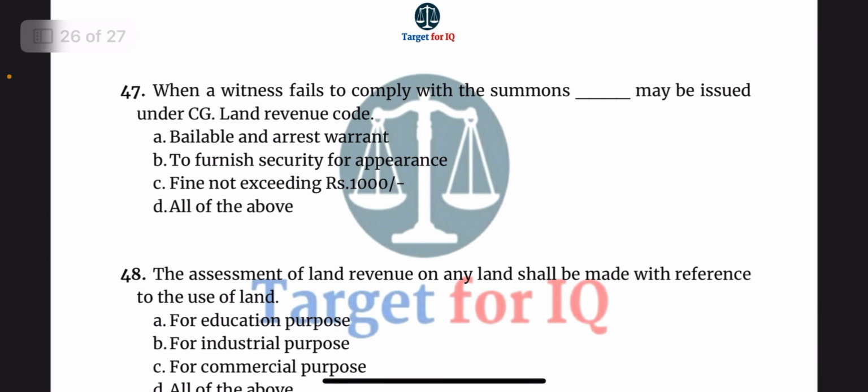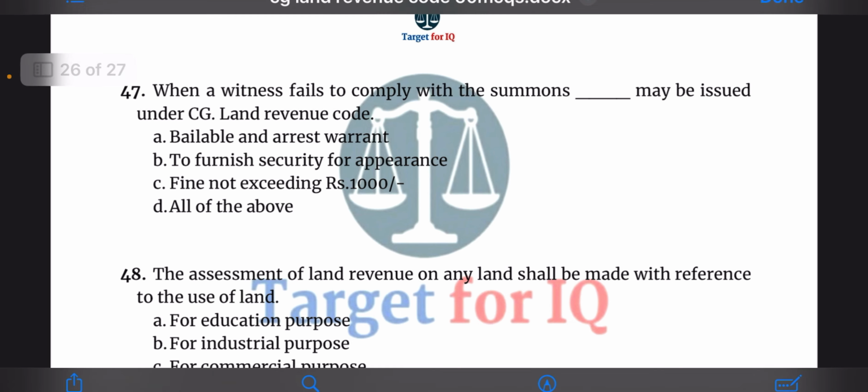Next question, when a witness fails to comply with the summons, dash may be issued under the CG Land Revenue Code. The options are A. Bailable and arrest warrant, B. To furnish security for appearance, C. Fine not exceeding rupees 1000, or D. All of the above. The correct answer is option D.